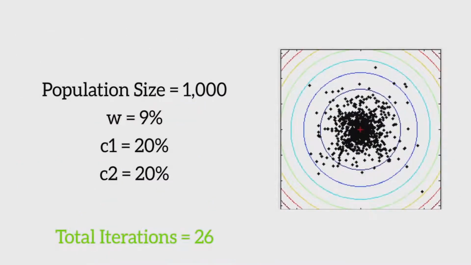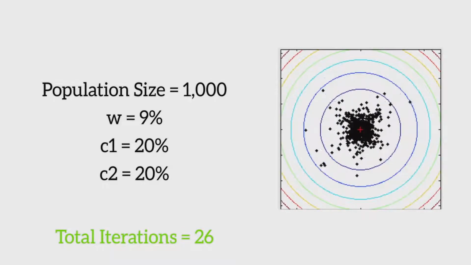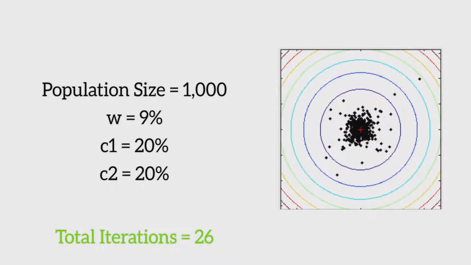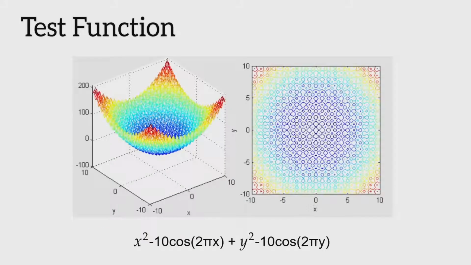Here's a simulation of PSO with 1000 particles, with the parameter values shown on the screen. This is only to show you how the particles move in an ordinary condition with general parameter settings. As you can see, the particles start from random positions but converge towards an optimum point. Now, to test the effect of parameters on the search process, let us take the function shown on the screen.